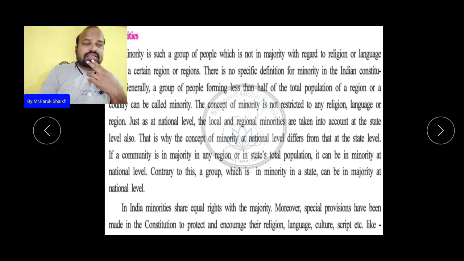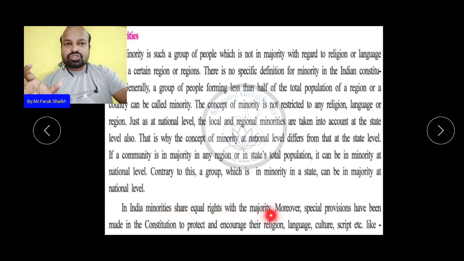So we can say the group which is in the minority in a state. For example, Hindus are in the minority in the Punjab state but can be the majority at a national level. So Hindus are in the majority at a national level. In India, minorities share equal rights with the majority.